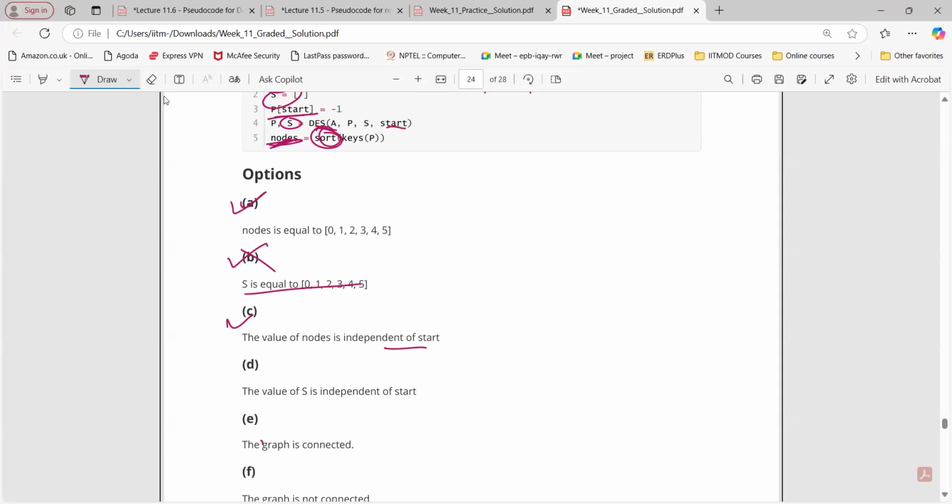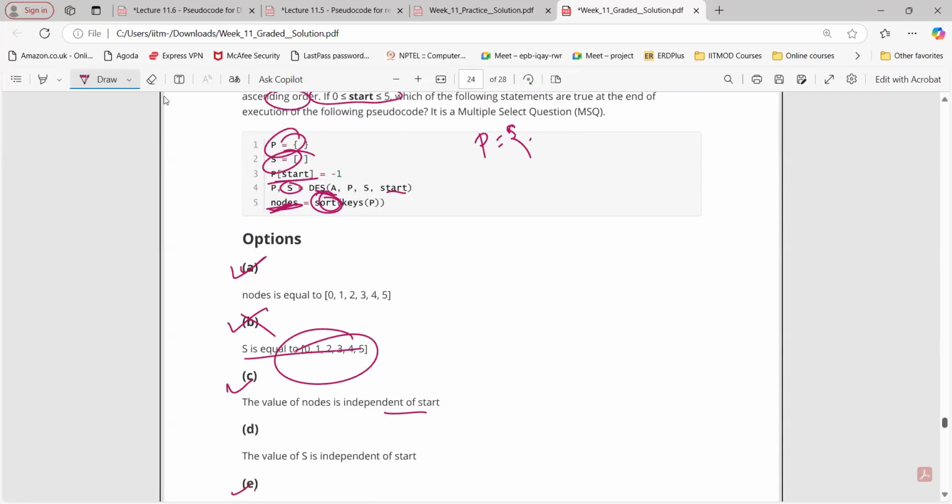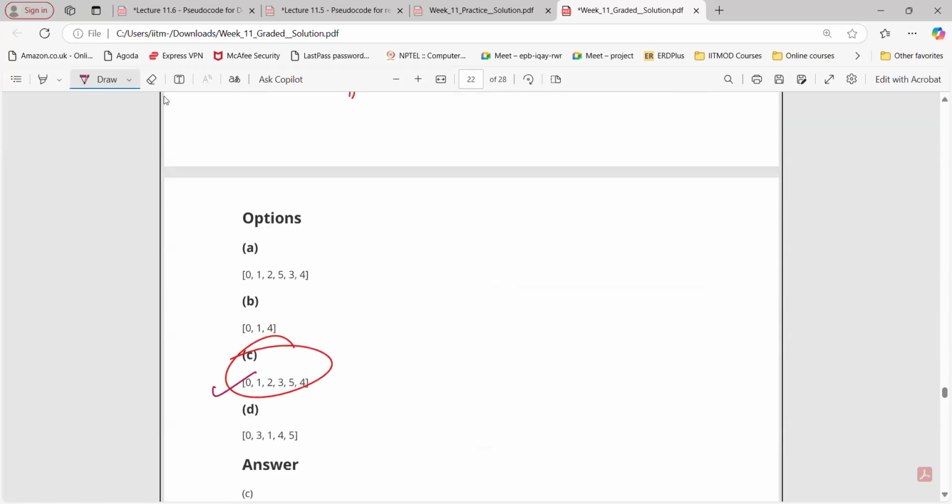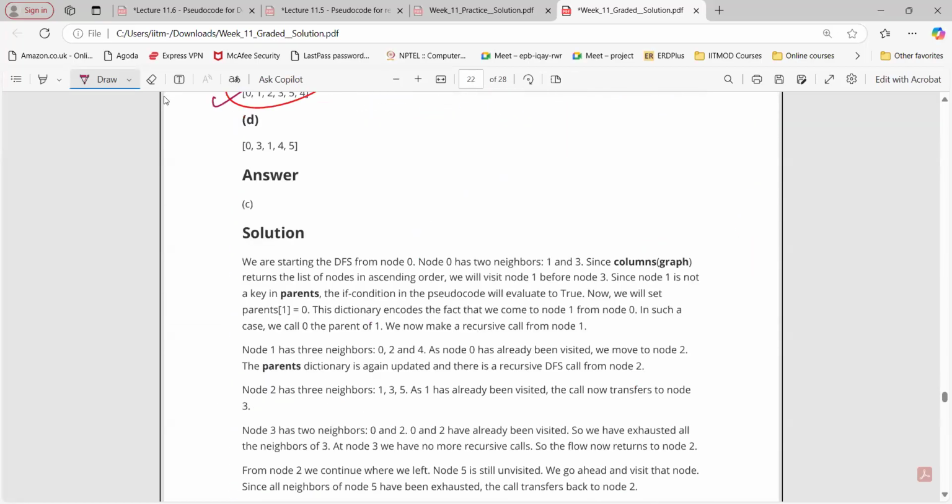E: graph is connected. Yeah, we can say that if we are covering all the nodes, then we can say it is connected. Okay, so anyway, A and C are the correct answers here. Simple question, we just need to understand how this pseudocode is working.